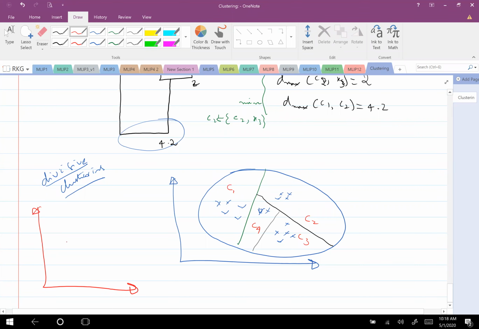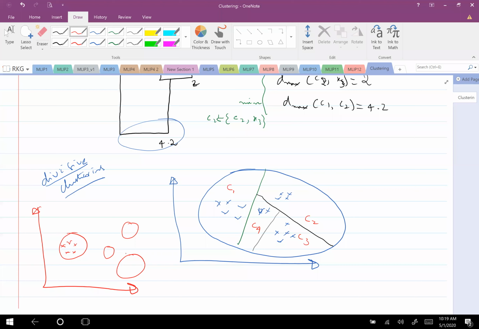This is done for each sample, but if you consider this as a bottom to top approach, this is a top to bottom approach.